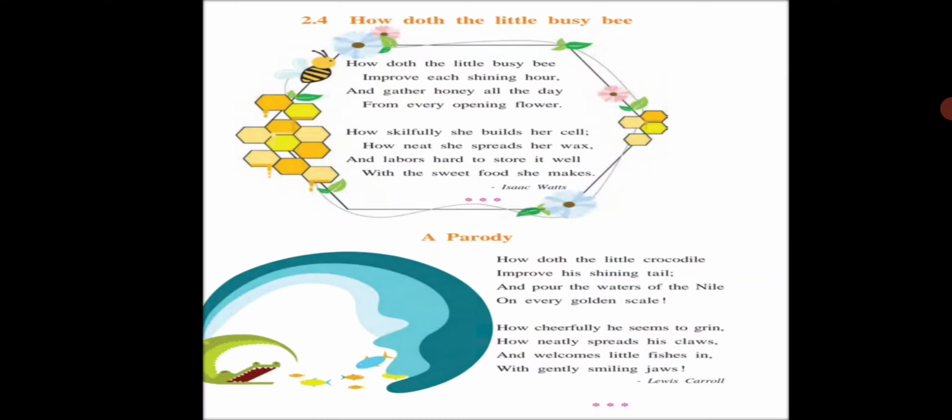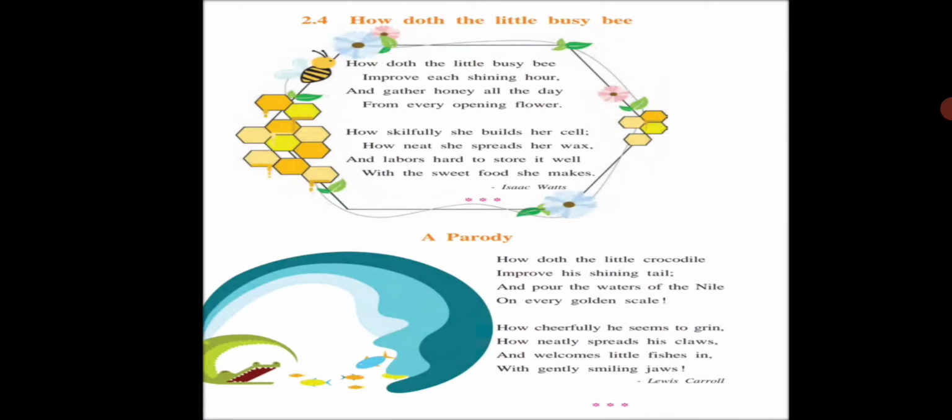First one, How Doth the Little Busy Bee. Here the poet says that the busy little bee collects honey all day long from every bud that has begun to bloom. It keeps improving as time passes. The bee then skillfully builds her cell, which is like a compartment in the honeycomb. She spreads the wax neatly and works hard to store it with sweet food that she prepares.